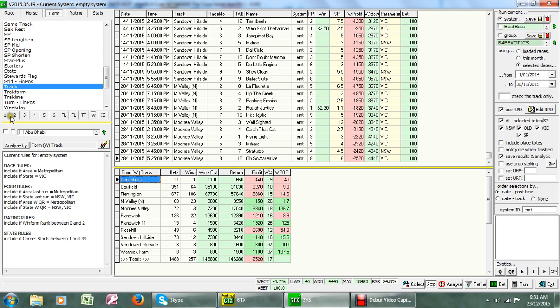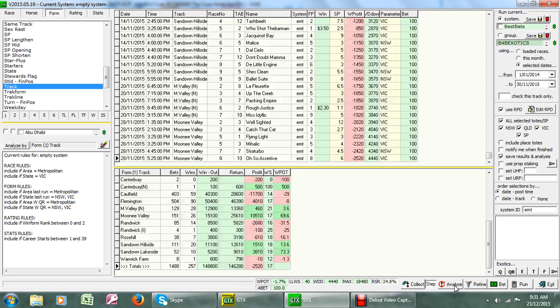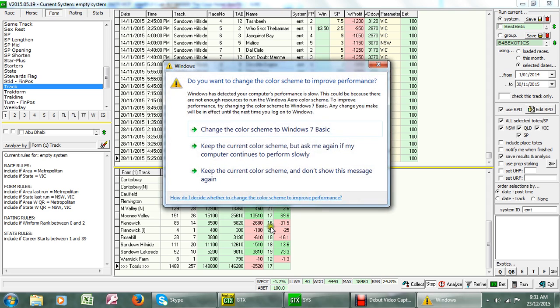Now the last thing we're going to do, we're going to look at the very last start that the horses had and analyse by the track at their last start. When we run this one through, it'll be interesting to see how it stacks up. Okie doke. Here we are, last start at Canterbury. Well, there was 1 from 3, so that's not bad. We're still losing with the horses that qualified from Caulfield and Flemington. Moonee Valley we're still doing well.